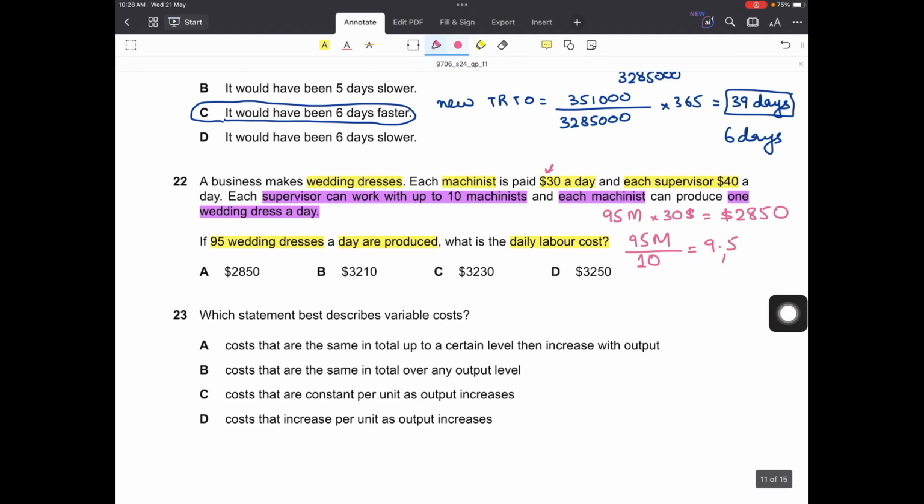But 9.5 supervisors can't be hired, so we have to hire 10 supervisors to supervise the 95 machinists. Right? We have to pay in full, even if he is just supervising the 5 machinists. So for 10 supervisors we will be paying $40 each, and that would be 400 to the supervisors. So the total cost would be 2850 plus 400, and that is 3250.